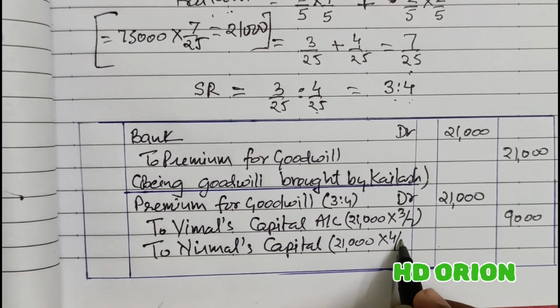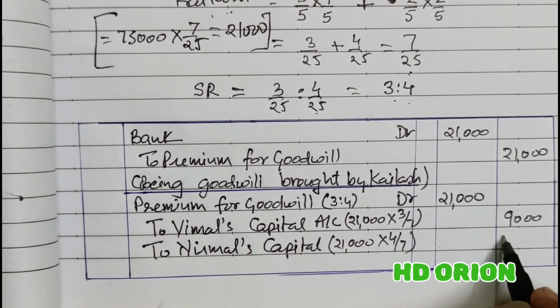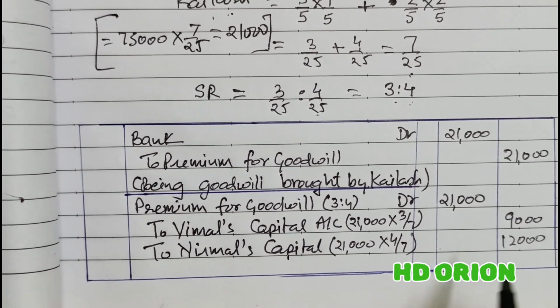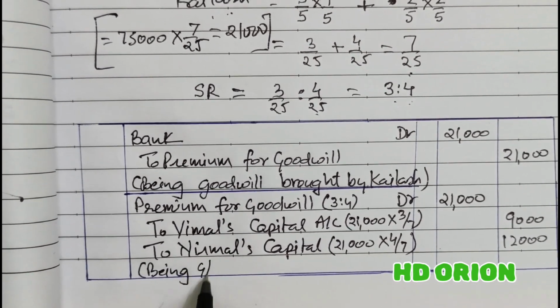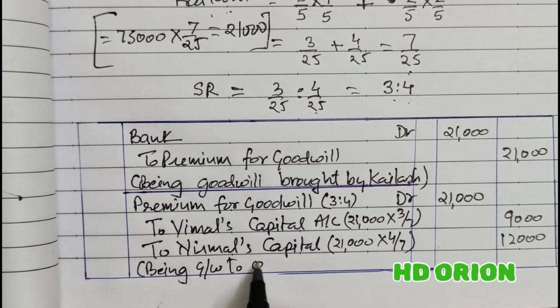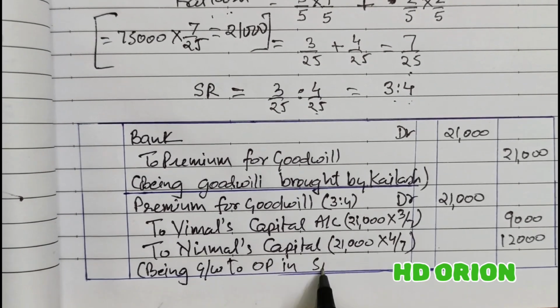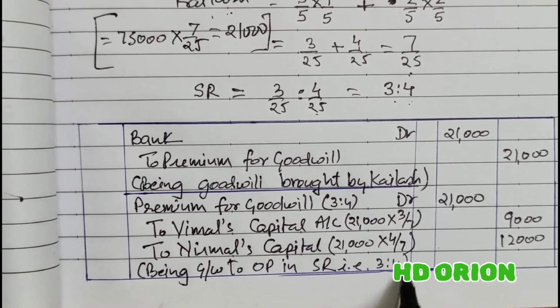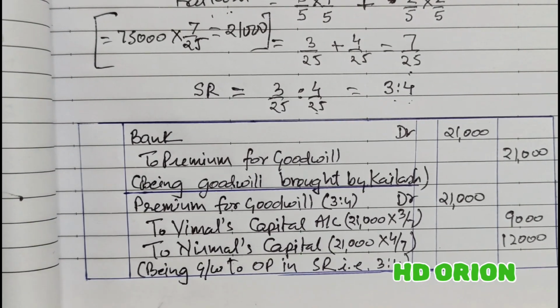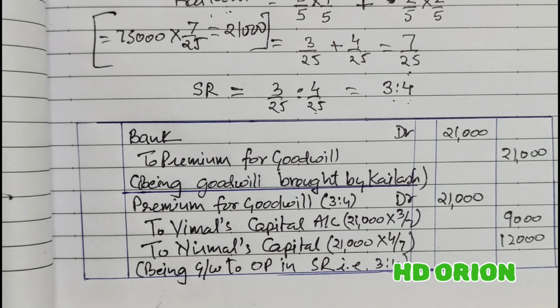Even if you calculate it, then also you will get 12,000. Being goodwill to old partners in sacrificing ratio, that is 3 is to 4. So that way the journal entries are to be made.